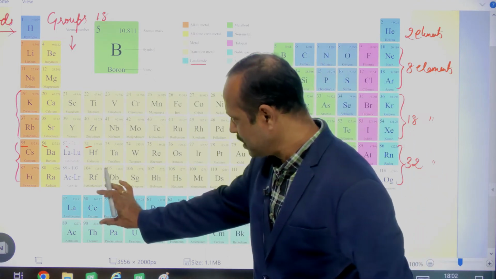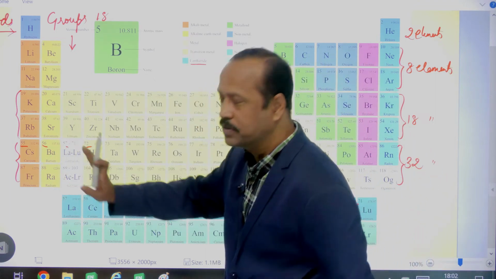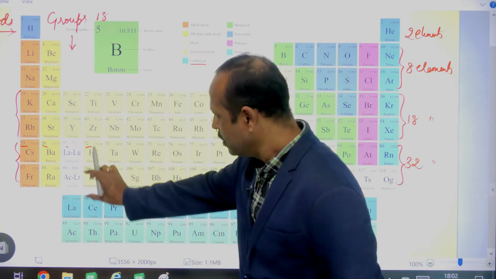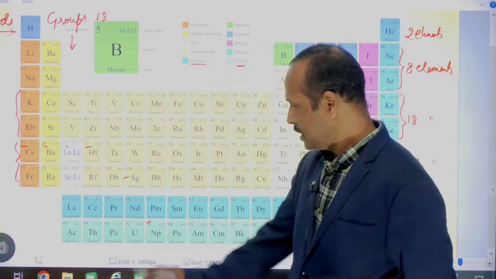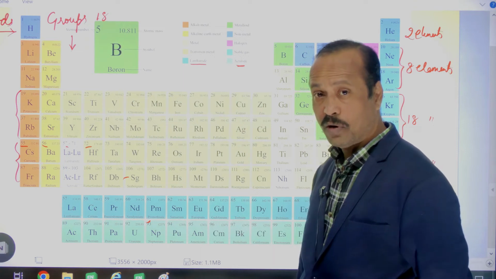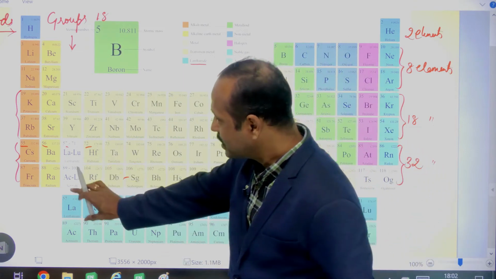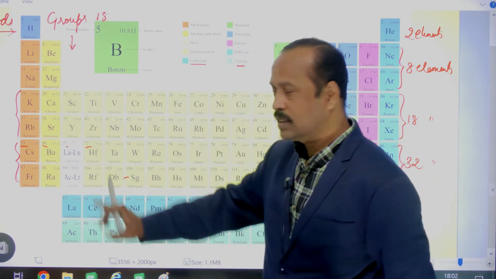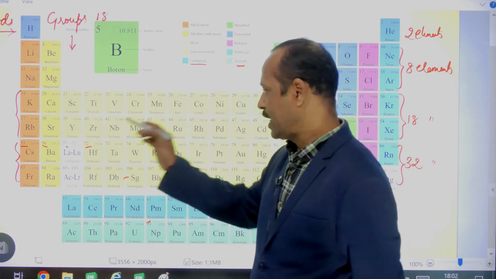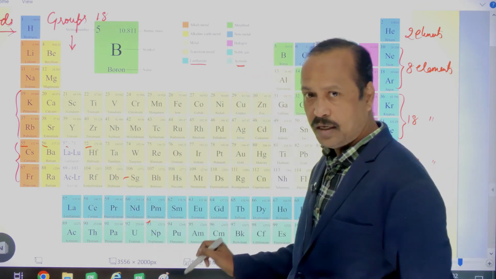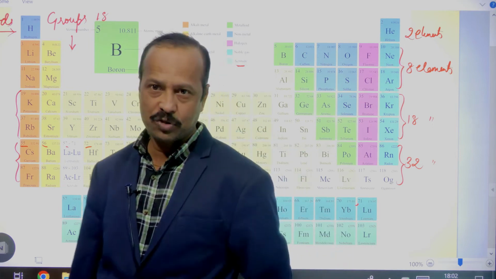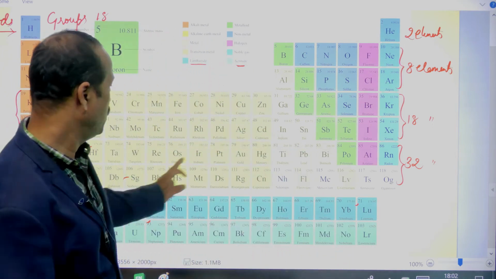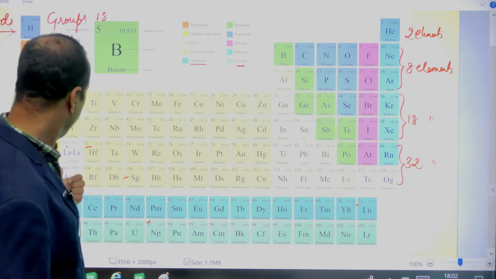So, these elements are also part of this period only. These are called lanthanides. These are called what? Lanthanoids. Lanthanoids are a part of the sixth period. So here 18 plus here 14, so the total number of elements comes to 32. So here 32. Same way here also.